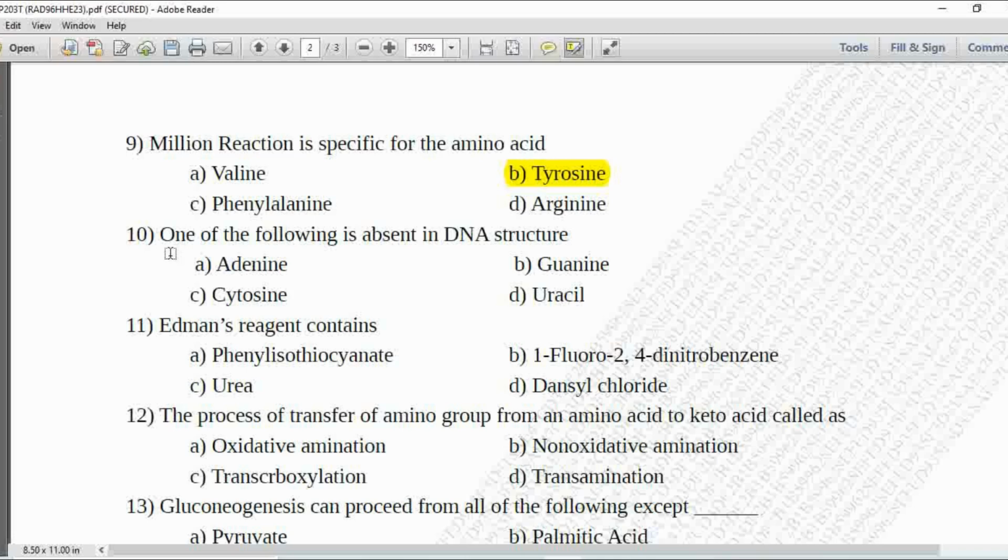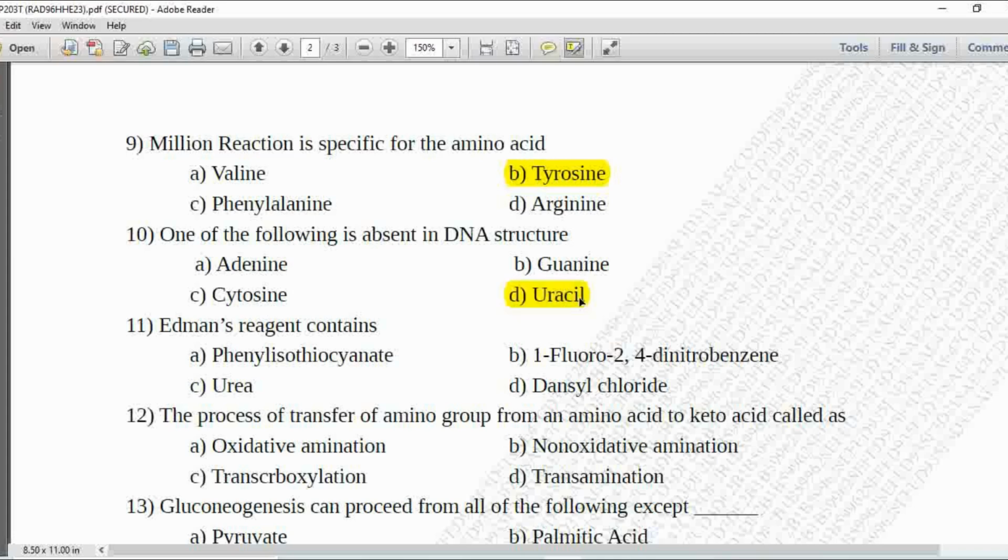Next MCQ 10. One of the following is absent in DNA structure. Option A is adenine, B is guanine, C is cytosine and D is uracil. So adenine is present in DNA structure, guanine is also present and cytosine is also present. So uracil is not present in the DNA structure. So option D is correct.